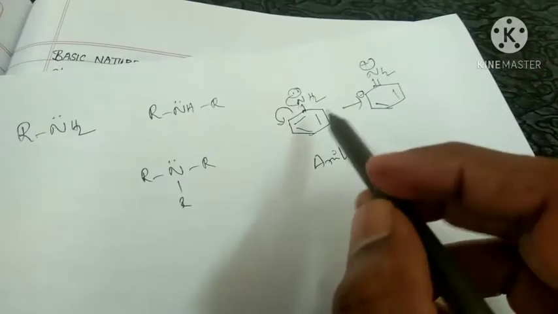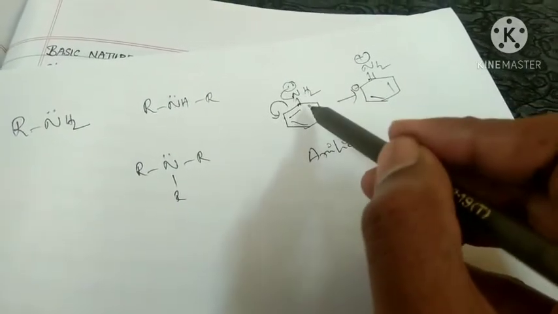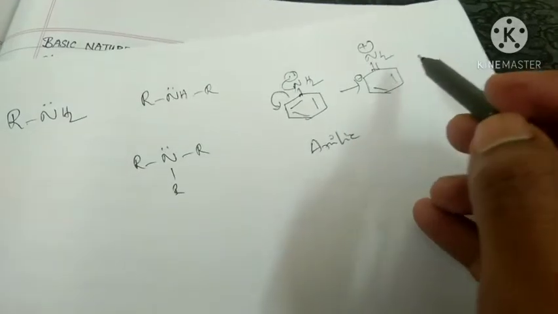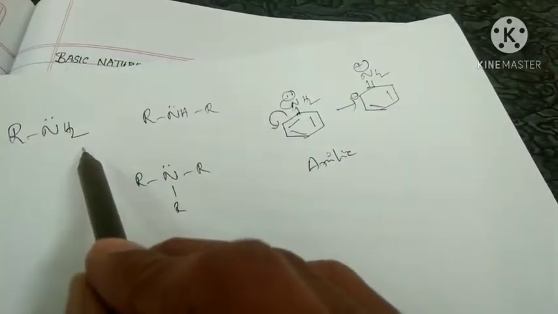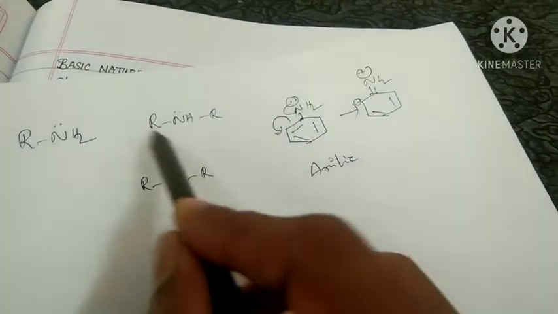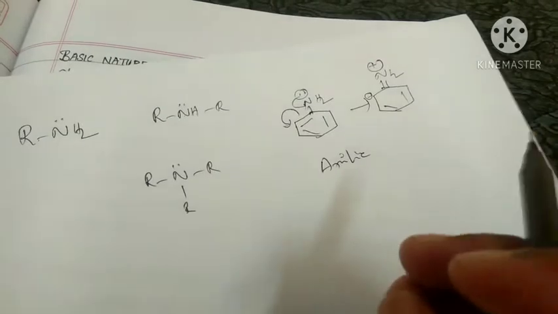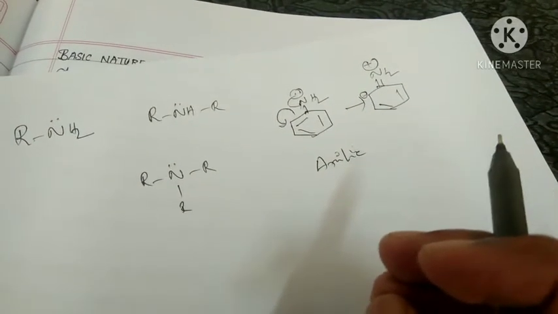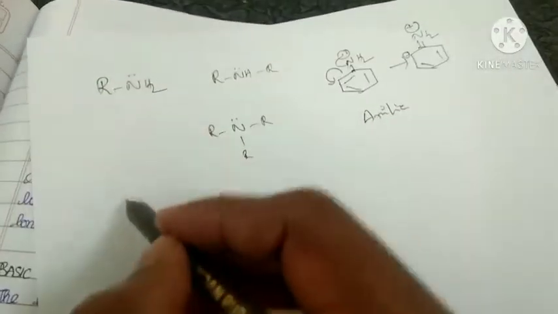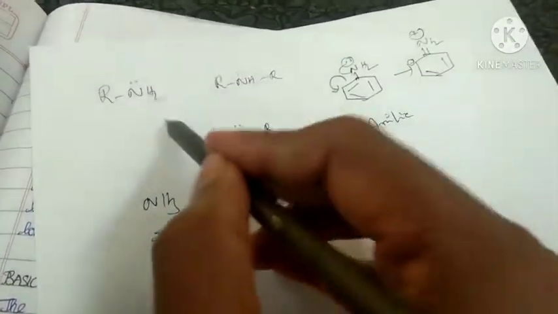So what is the point here? These aromatic amines cannot give lone pair of electrons to other substances. So they have less basic nature compared to aliphatic amines. These are aliphatic amines, these are aromatic amines. So what is the point here? Aromatic amines are less basic than aliphatic amines. One more point, NH3, this is what? Ammonia. These are aliphatic amines, these are aromatic amines, this is ammonia.